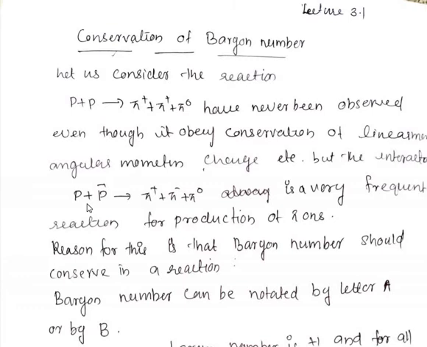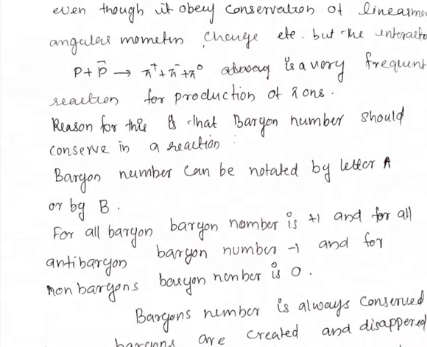For all baryons we assign a baryon number plus 1, and for all antibaryons we assign a baryon number minus 1, and for non-baryons the baryon number is 0.